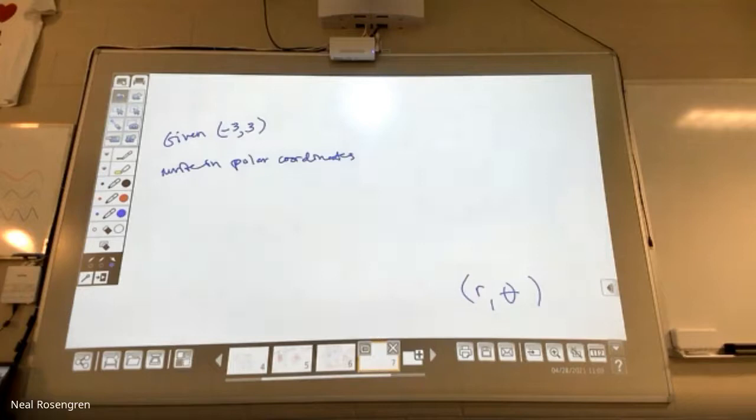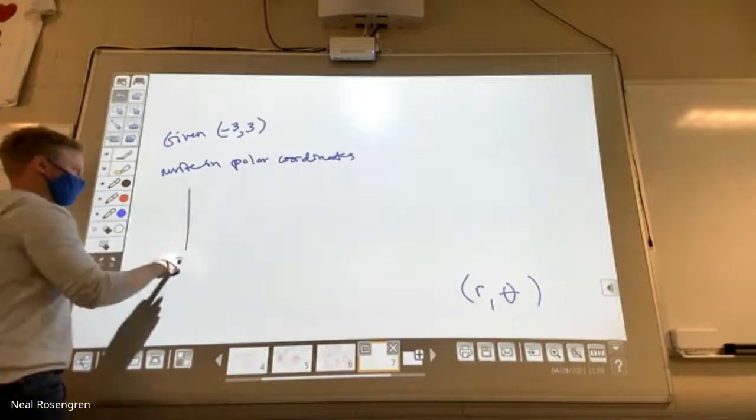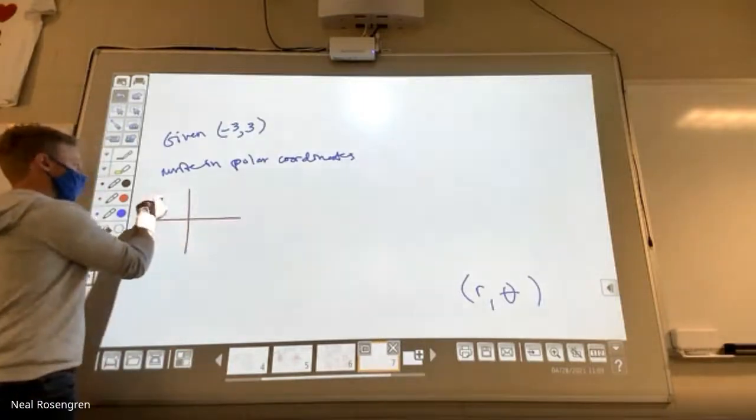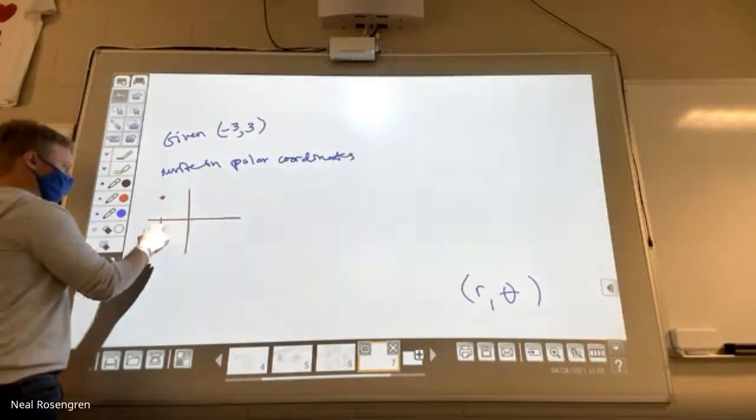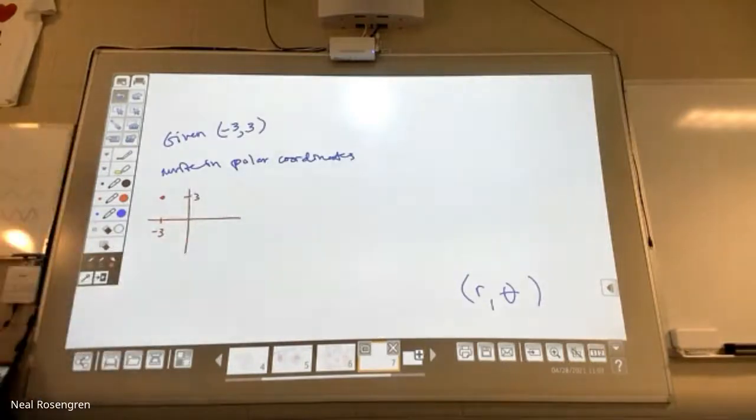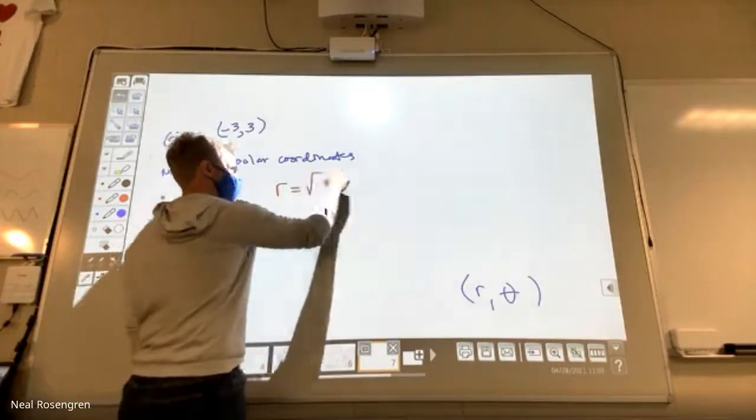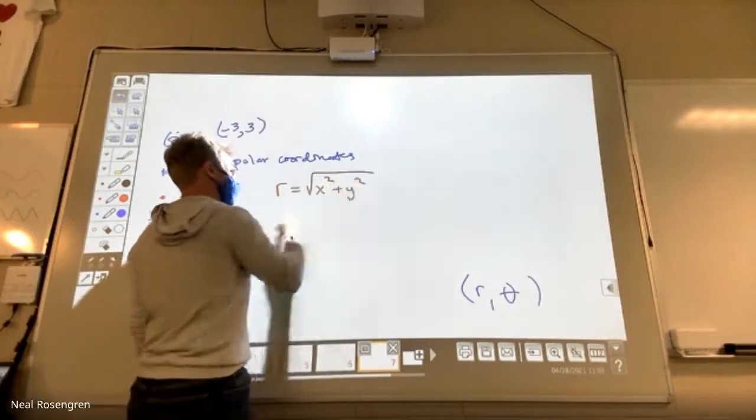Now, to do that, we've got a formula for r, we've got a formula for theta, but I love to get a little look at what I'm trying to figure out. My suggestion to you, draw yourself a tiny little sketch, so that once you actually do it, you can ask: does my answer make sense? Does that angle get me into the right quadrant? Does that length look about right? All right, so they give us a point, -3, 3, and they say write it in polar coordinates. And what's so nice about this is, I know a formula for r, and I know a formula for theta.